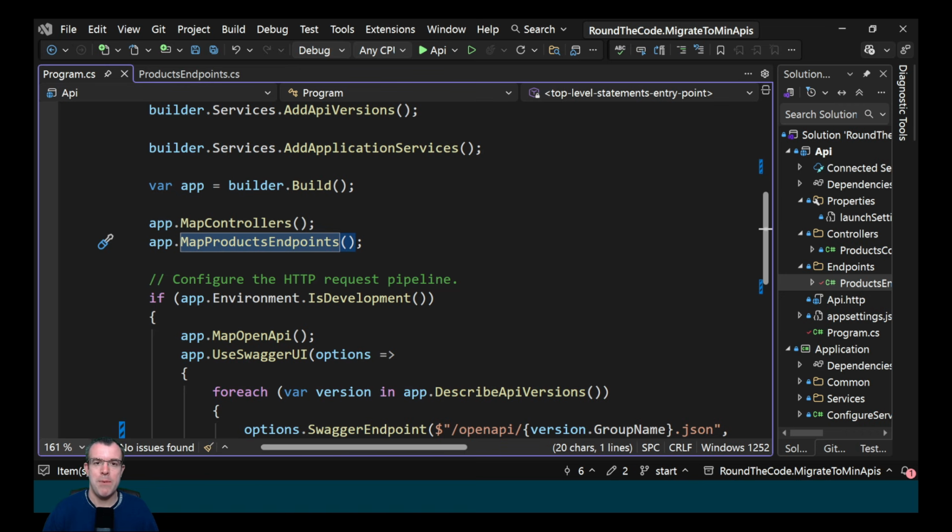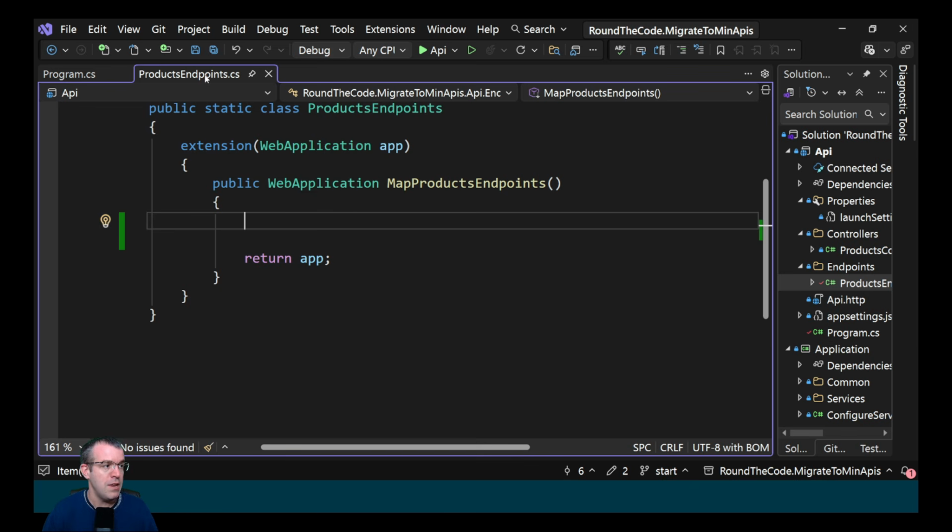Time to migrate to minimal APIs. But rather than following the example in the Microsoft documentation and adding all the endpoints to program.cs, we've created this map products endpoints extension member, and this is included in products endpoints.cs. The first thing we need to do is create an API version set, and we must set it to version 2 as controllers are using version 1.